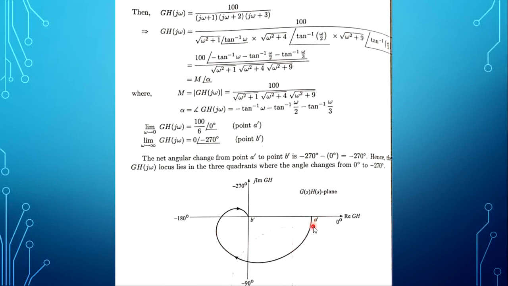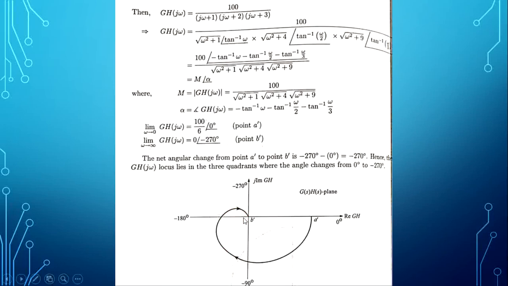When it moves in the clockwise direction, it has to cross minus 90 degree, minus 180 degree, then reach the minus 270 degree point, so 0 to minus 270 degree. At the starting point on the 0 degree line, 100 by 6 is taken as A dash, and B dash has 0 magnitude but lies on the minus 270 degree line. So this path is for section 1.